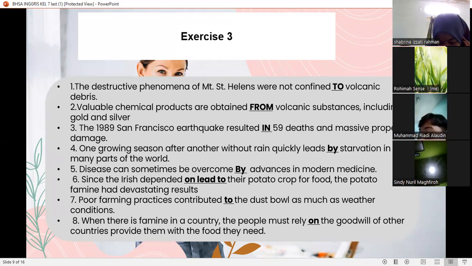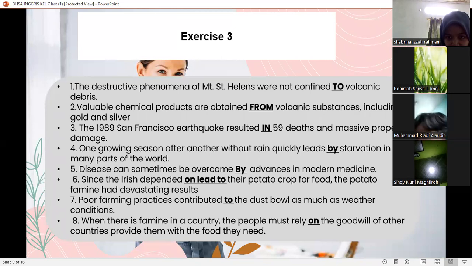Number 4, one growing season after another without rain quickly led to starvation in many parts of the world.